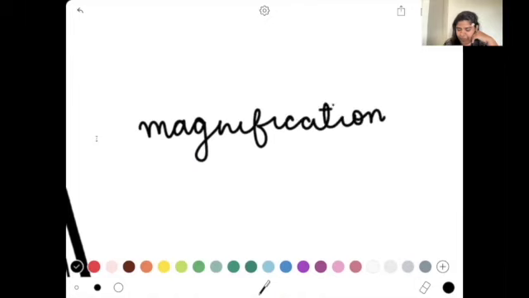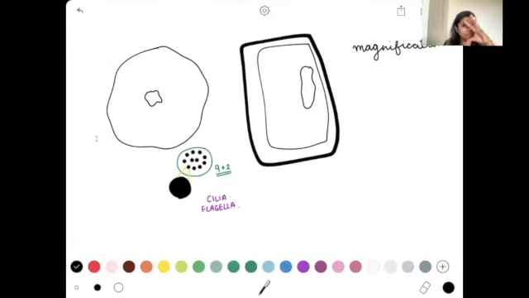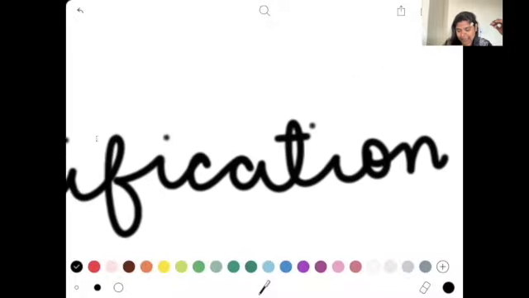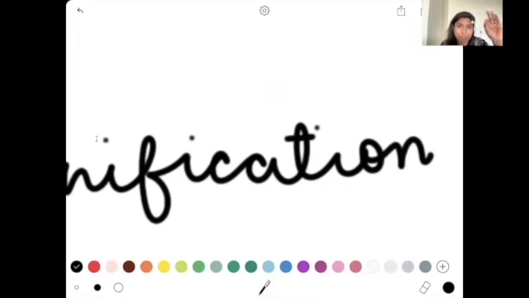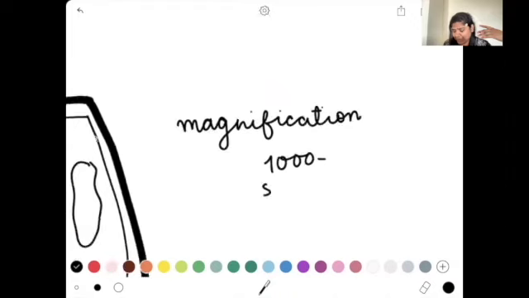Now just look at what is happening around here. I wrote magnification on my screen, and if I zoom out like this, I'm not sure if I'm using the correct terminology. If I make it smaller, you can see that this word comes down to a smaller scale. And then I can zoom onto it like this, and I can see just some part of this word. This is called magnification, and you can have magnification as huge as 1000x to 50,000x. That's a lot of magnification power.